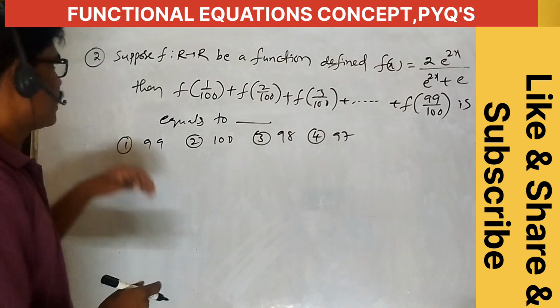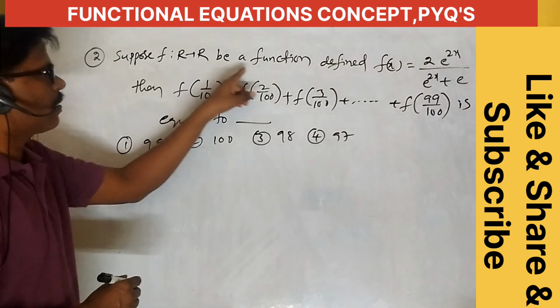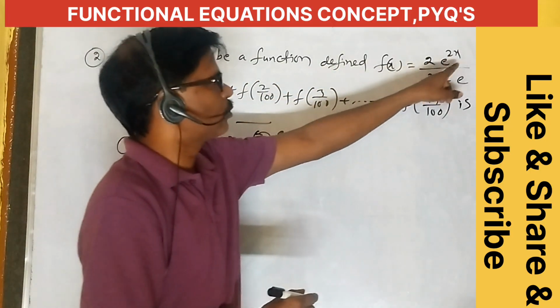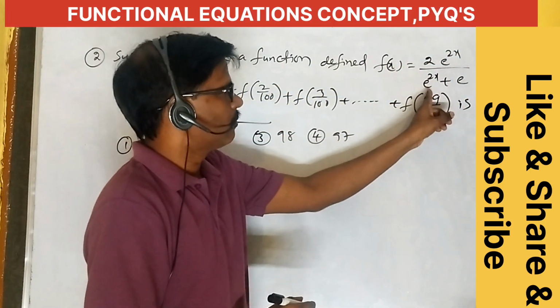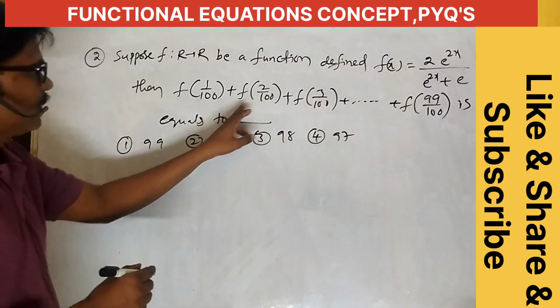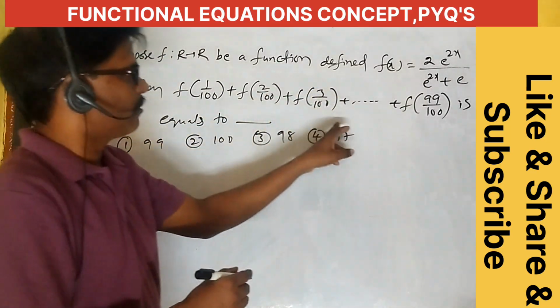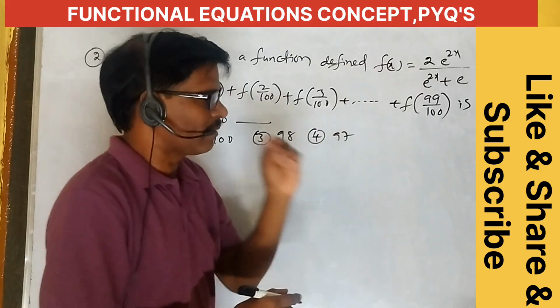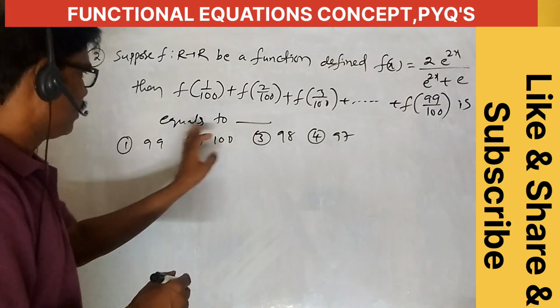Okay, this is question number 2. Suppose f maps R to R, a function defined by f of x equals 2 times e power 2x by e power 2x plus e. Then f of 1 by 100 plus f of 2 by 100 plus f of 3 by 100 plus so on up to f of 99 by 100 equals what?